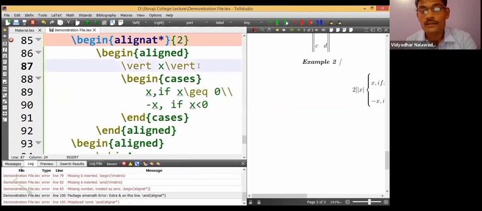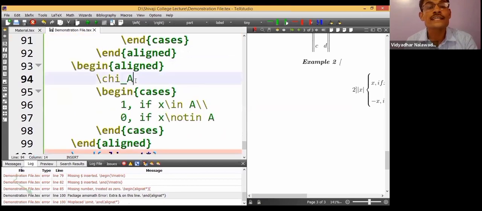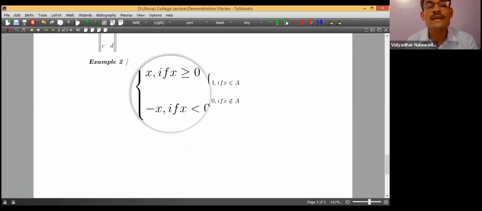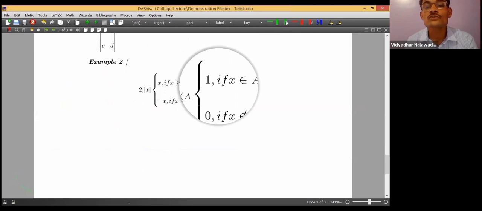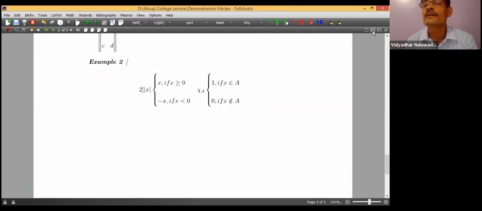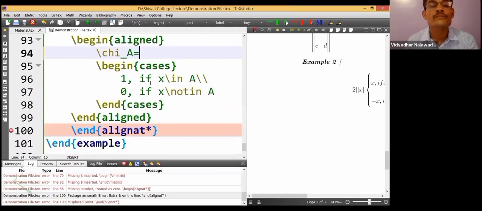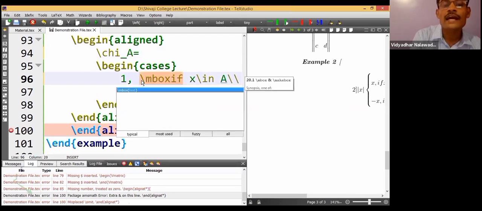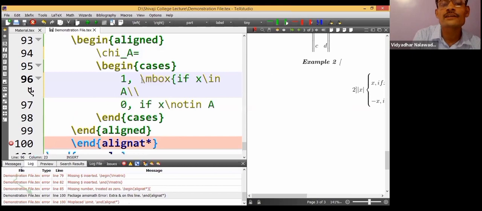Mod x is equal to, I have forgotten to type, is equal to vertical x is equal to, then chi A is equal to. Okay, fine. Then if is not appearing good, here also if is not appearing good, because it is looking like I of x. Let us remove that. For that, I will be using backslash mbox, and put if in that curly bracket.